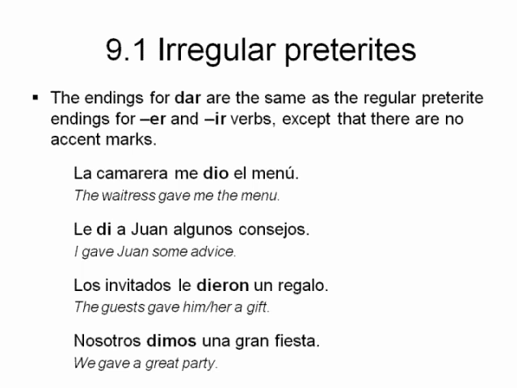So you can see easily that with the verb dar, basically you're taking off the AR and you're left with D, and you're putting those regular ER verb endings for the preterite tense, except there are no accent marks.